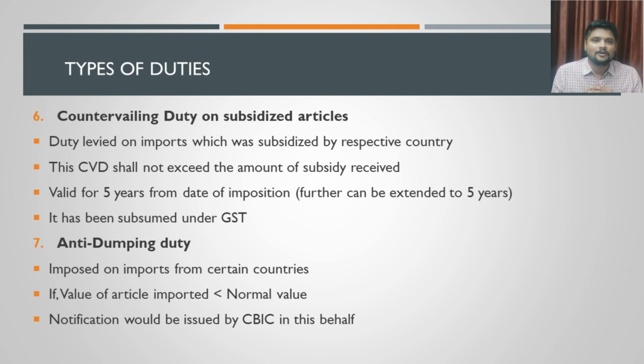When he compares that cost with the duties which he has to pay if the same product is exported into India, and if this cost is seen to be comparatively lesser, then he may choose this option instead of doing a waste management process in his own country. He will export the goods and sell to some person here, and the person here will import those goods. He will pay all the duties, and he will dump that waste here. Okay, so that goods can be identified if the value of the article getting imported is far lesser than the normal value of the same article.